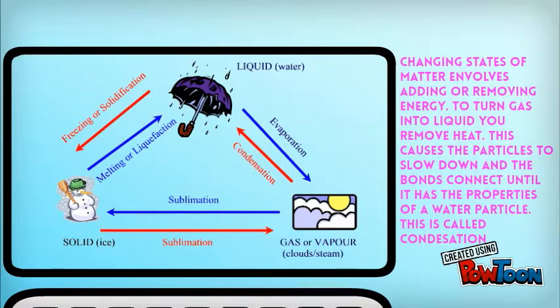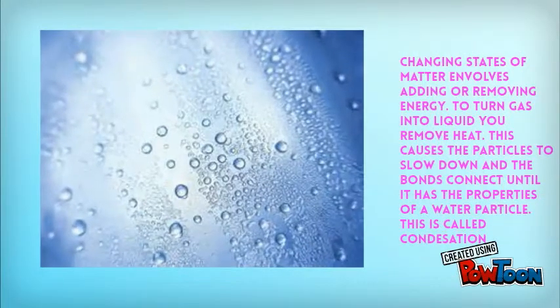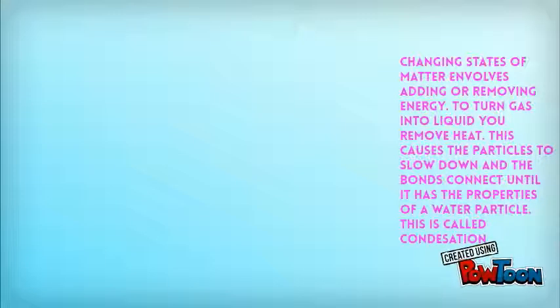Changing states of matter involves adding or removing energy. To turn gas into liquid, you remove heat. This causes the particles to slow down and the bonds to connect until it has the properties of a water particle. This is called condensation.